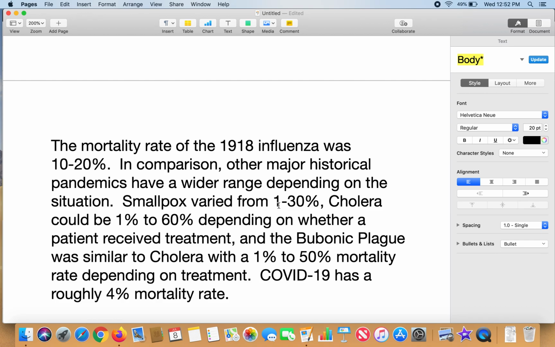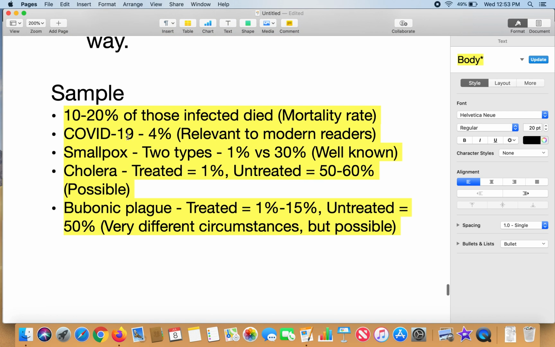Smallpox varied from 1 to 30%. Cholera could be 1 to 60% depending on whether a patient received treatment, and the bubonic plague was similar to cholera with a 1% to 50% mortality rate depending on treatment. COVID-19 has a roughly 4% mortality rate. So you see, all of that comes from here as far as the numbers, the situations of whether it's treated or untreated, and the ranges for those.